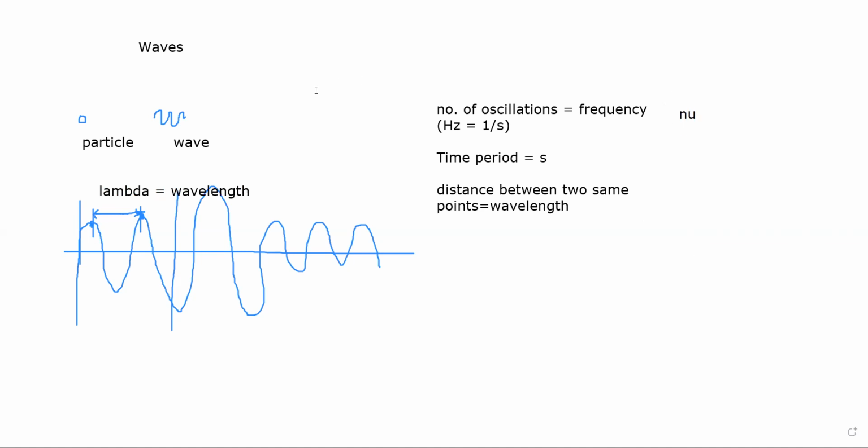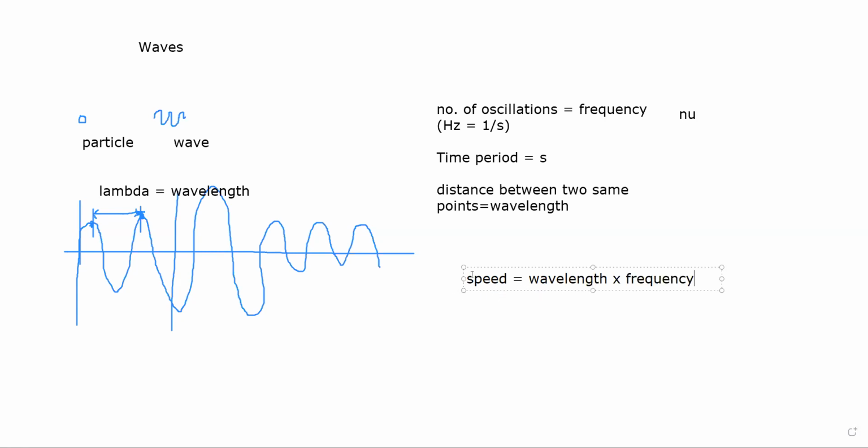A very important equation which comes in when we deal with waves is that the speed of a wave is given by the multiplication of its wavelength times the frequency. So if you are given the frequency and the wavelength, then you get the speed.